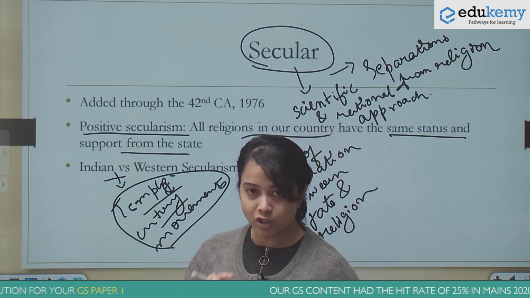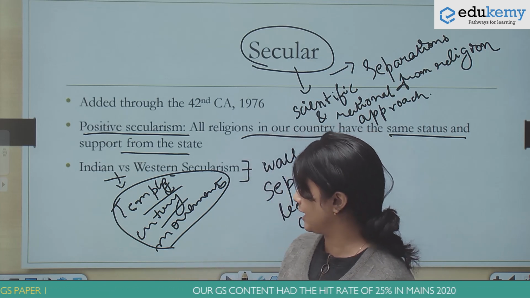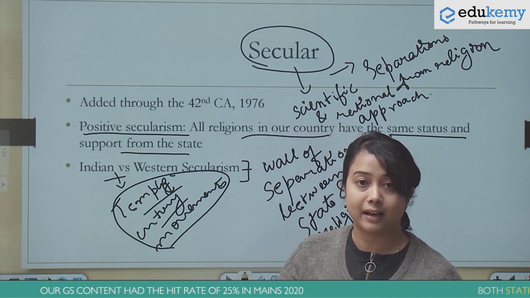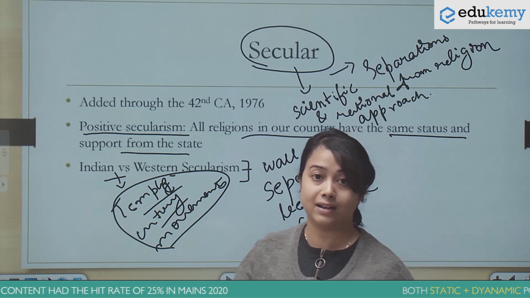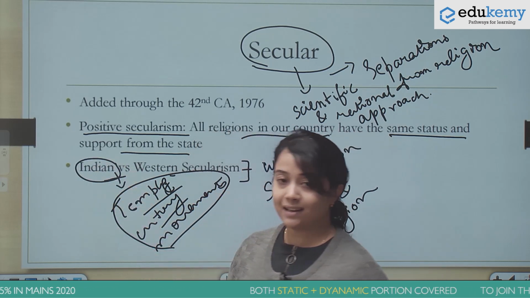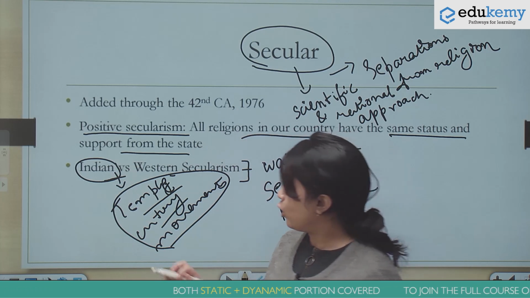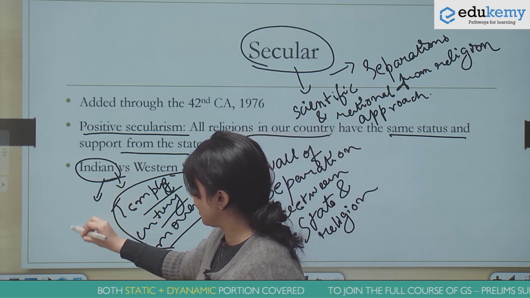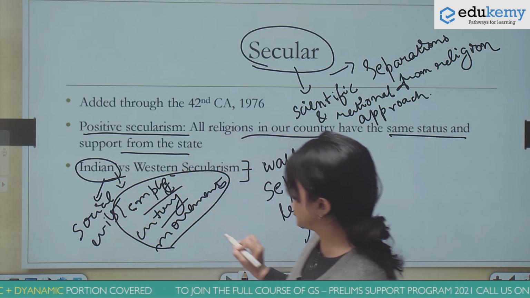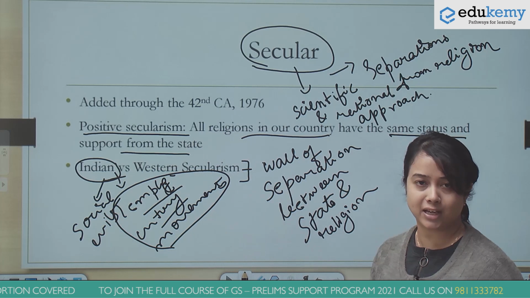So there is a provision in the fundamental rights itself where it says that the state can throw open Hindu religious institutions to classes of all character. So here the Indian state can take certain measures in order to deal with the various kinds of social evils that are present. So this is one distinction between Indian and Western secularism.